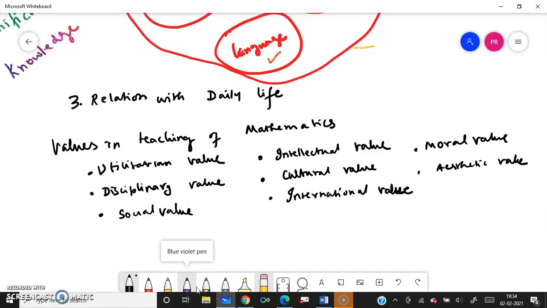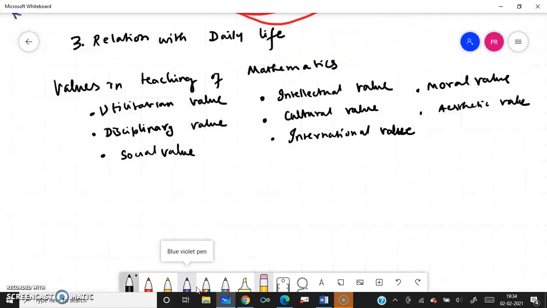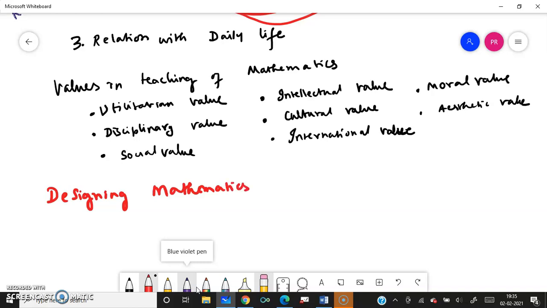Then the next topic goes like this: how to design a mathematics curriculum. We will see that in the next class.